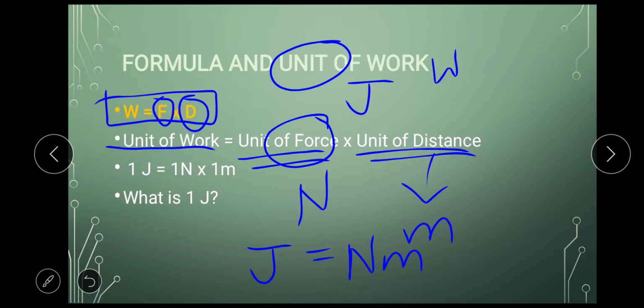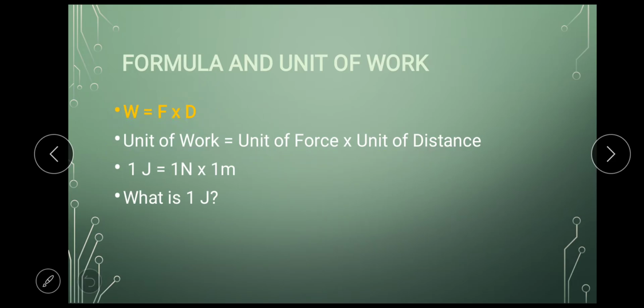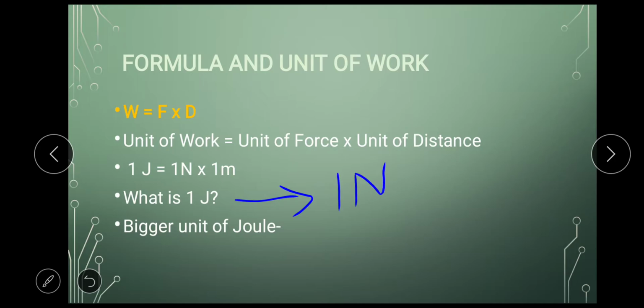Joule is the name of a scientist. Okay, and then we studied what is 1 joule. Let's clear the screen. Yes, so what was 1 joule? I had discussed with you that 1 joule is when I apply 1 Newton of force, okay, and the object moves by 1 meter, then it is said that 1 joule of work is done.